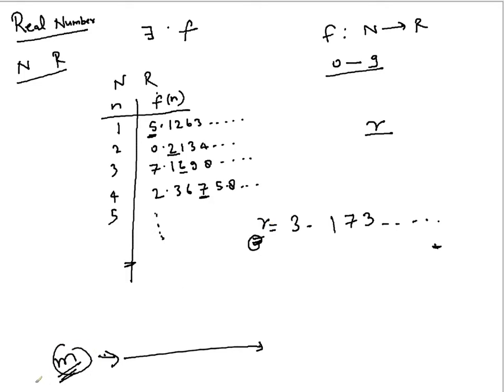As per your definition, it is occurring at this place, this value r. But as per the definition of this r, when you arrive at the mth place, you will realize that this number is going to differ in the mth place from itself. But how is that possible?